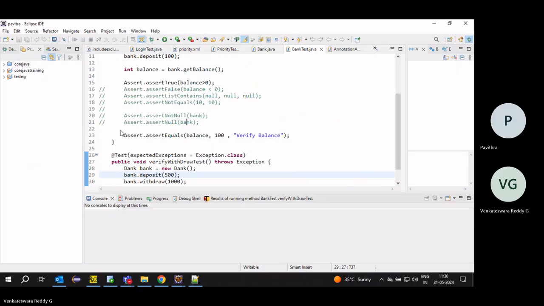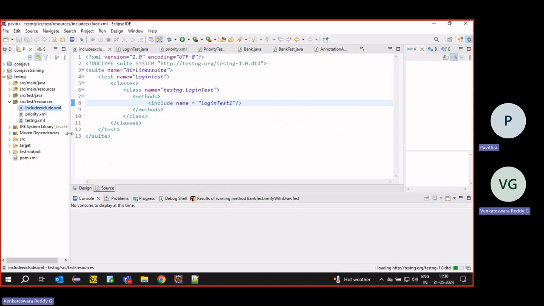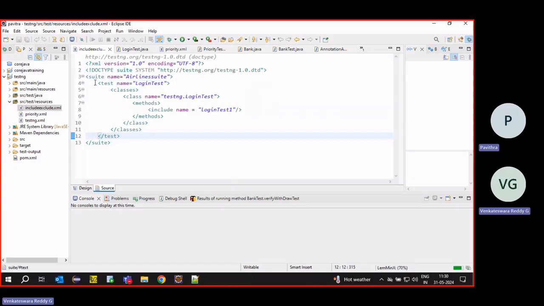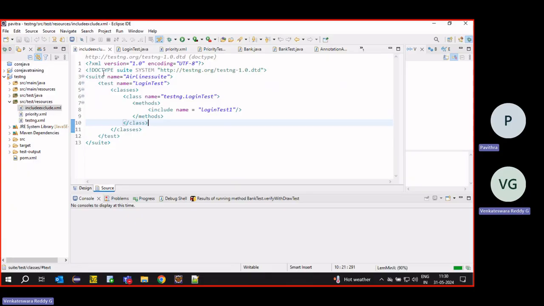Then I have to create a TestNG file and include all the methods. If we have multiple test cases, you have to write each test tag and include whichever methods you want to execute for smoke.